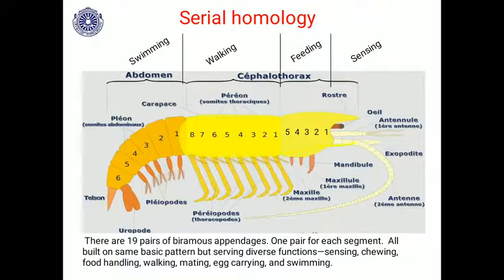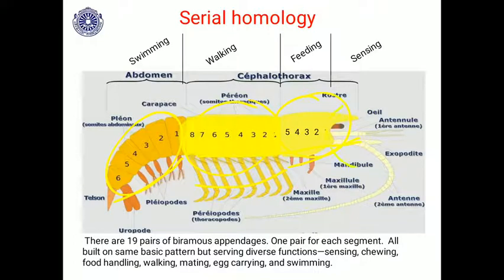This is the cephalothorax region. So this is the cephalic region, thoracic region and abdominal region. In the cephalic region 5 segments, thoracic region 8 segments and abdominal region 6 segments. So there are 5 pairs of cephalic appendages, 8 pairs of thoracic appendages, and 6 pairs of abdominal appendages. All these appendages have the same basic plan, but depending on where they are located and on their functions, they may differ.